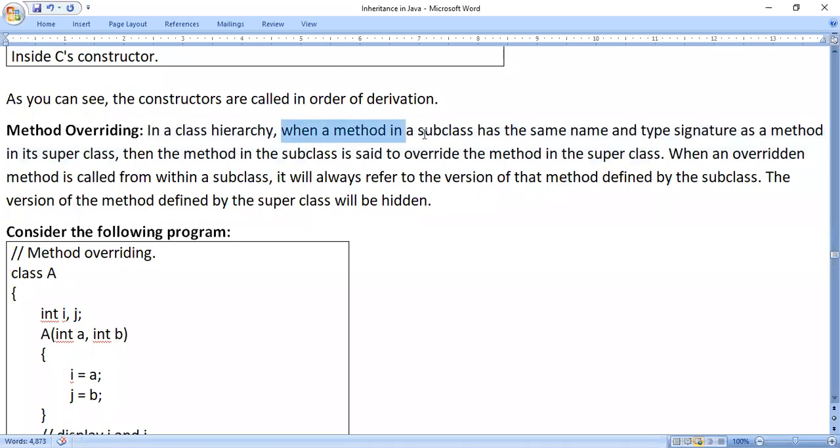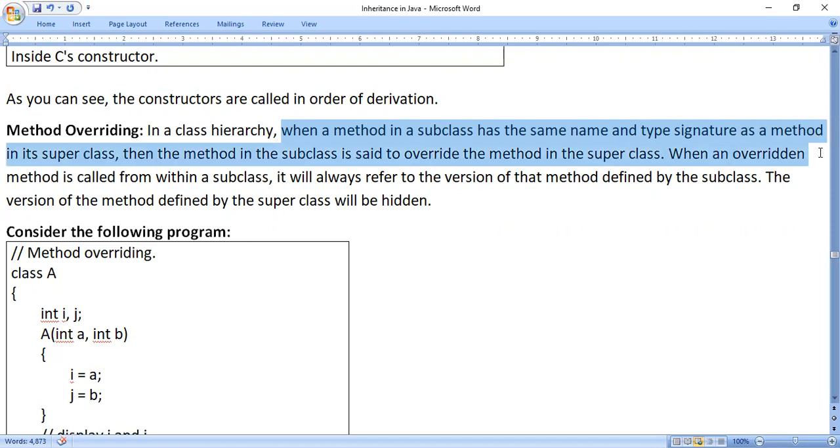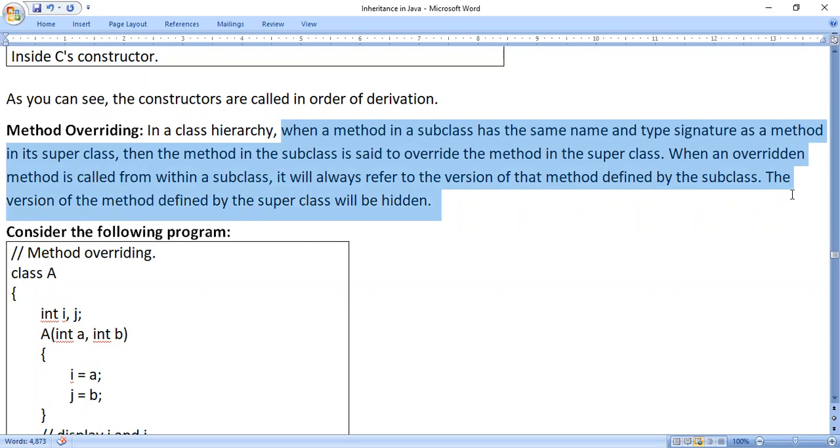When a method in a subclass has the same name, whatever function name you are using in the superclass, the same name in the subclass, and the same type signature. Type signature means what? Function name and parameter list. If the function name and parameter list are the same as in its superclass, then the method in the subclass is said to override the method in the superclass. So when an overridden method is called from within a subclass, it will always refer to the version of the method defined by the subclass. The version of the method defined by the superclass will be hidden.